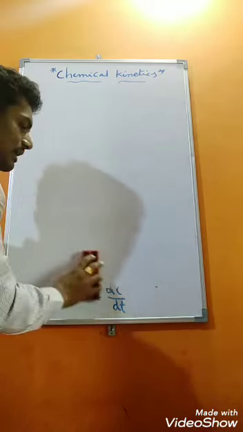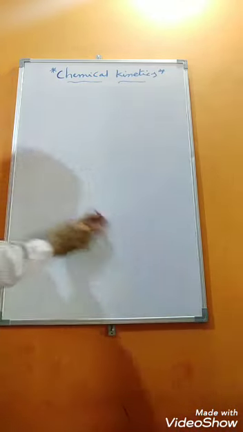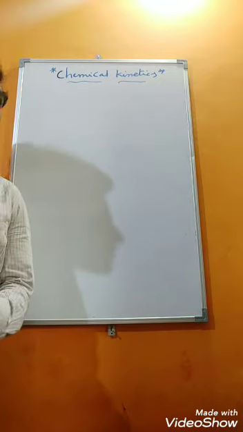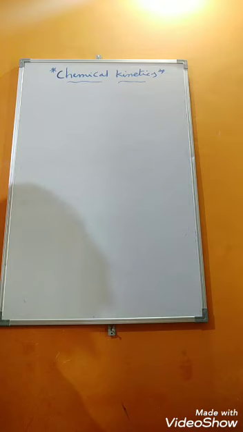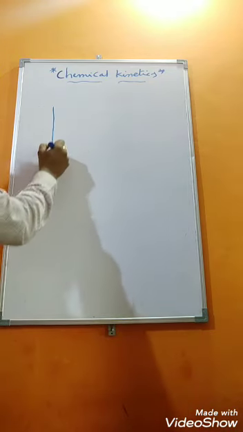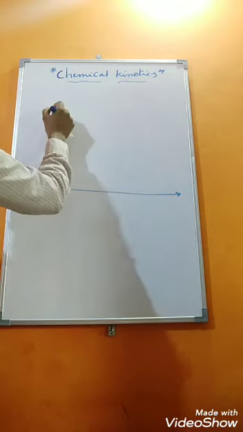Now I am taking a concentration of reactant versus time graph. Already we have seen how it will change, but by using that graph, how to measure the average rate as well as instantaneous rate we will see. Let us take a graph between concentration of reactant versus time.